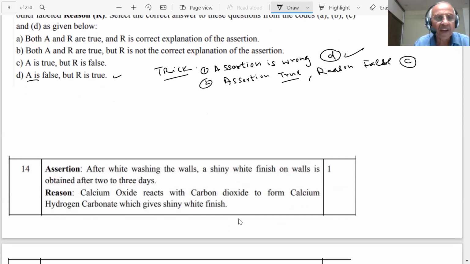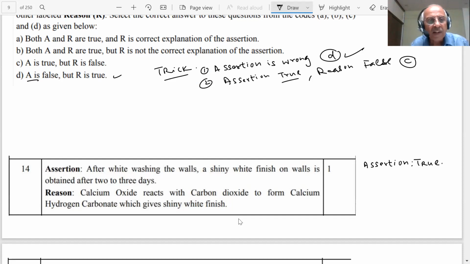Question number 14, he says, after whitewashing the walls, a shiny white finish on the wall is obtained after 2 or 3 days. You already know this. Whitewash, how do you do whitewash? There is quicklime, calcium oxide, they put in water and then they put a layer on the wall. You will see after 2 or 3 days, there is a white layer which is formed, student, because there is carbon dioxide in the atmosphere. It combines with CaO and produces CaCO3. The assertion is correct. Here I am writing assertion is true.